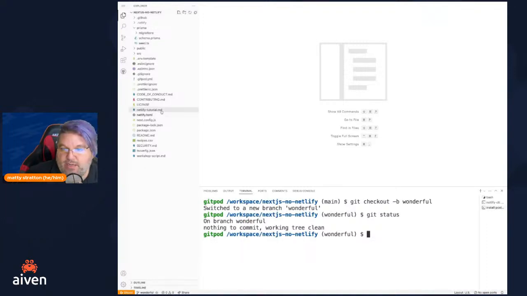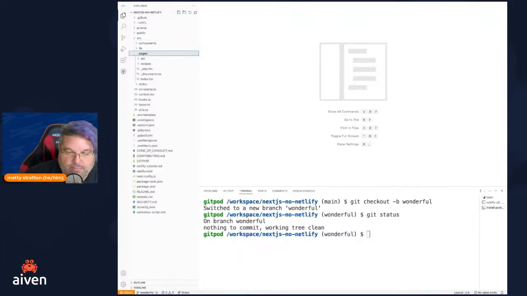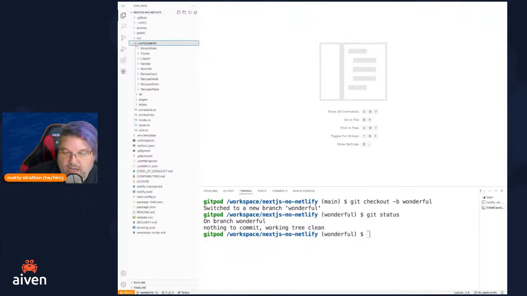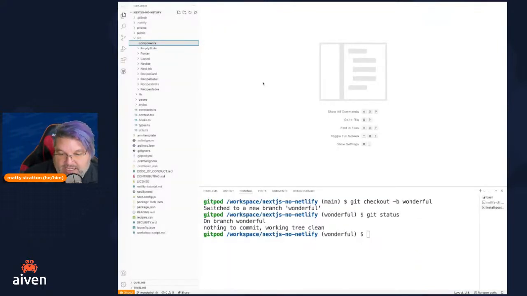So we're going to want to go ahead and make our change. In our code, under the source directory, there is, under pages... Sorry, yes, we changed, my script is we changed what we're doing. It's actually going to be under source components, because what we're going to want to do is change the nav bar that goes across the top. So we're going to make a change that changes what this looks like up here. This is the change we're making. Again, you don't need to be a JavaScript or a Node or a Next expert to do this. Just trust us when we say we're doing a thing.